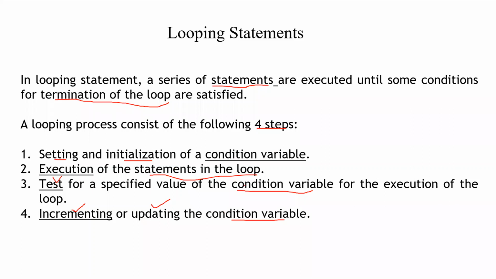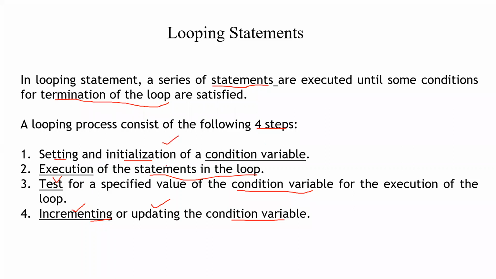Each time the statements are executed, we will be incrementing or updating it. Then only the variable will reach a level at which we can terminate from the loop.